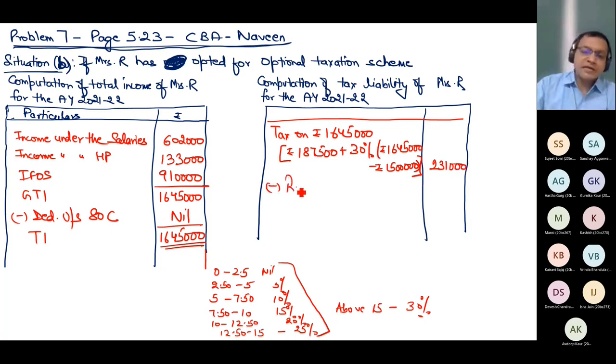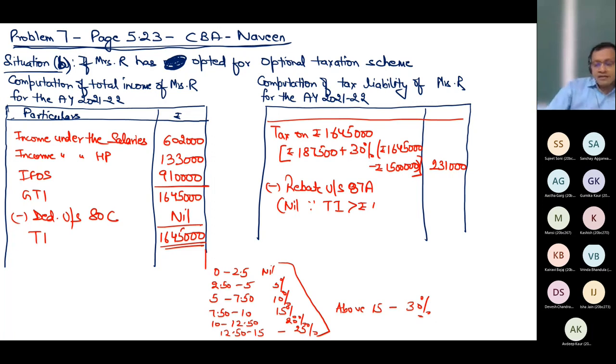How much will be rebate under 87A? Under optional taxation also you can claim the rebate, but I will not get it because total income exceeds 5 lakh. It's not that it is optional taxation and that is why I'm not getting the rebate. No, I'm not getting it because income exceeds 5 lakh.